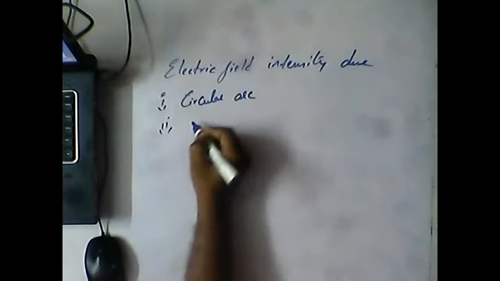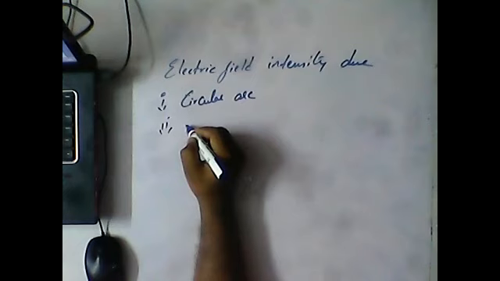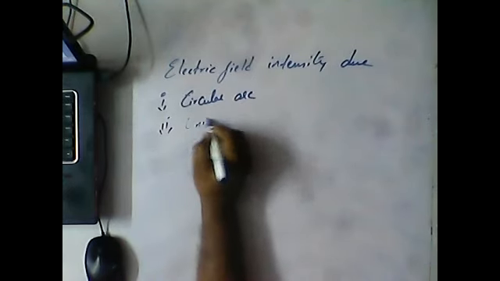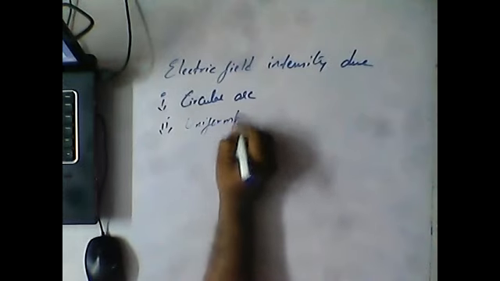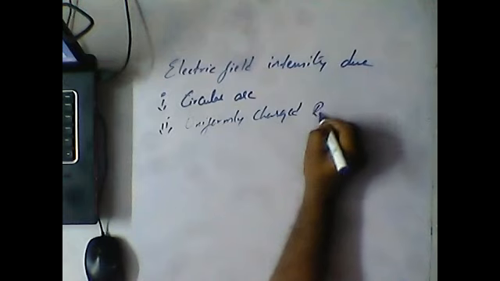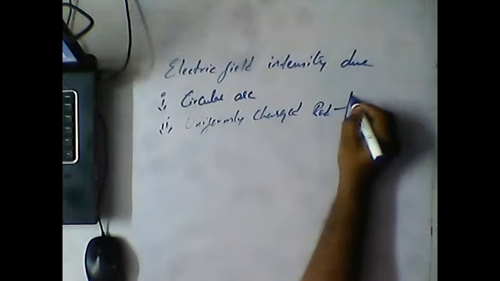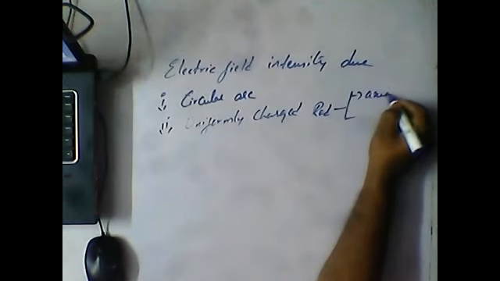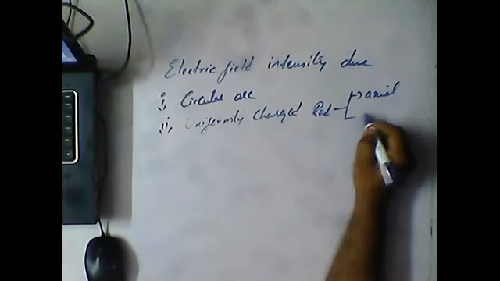Second one is a uniformly charged rod. In this we have two types: one is axial and the next one is equatorial.